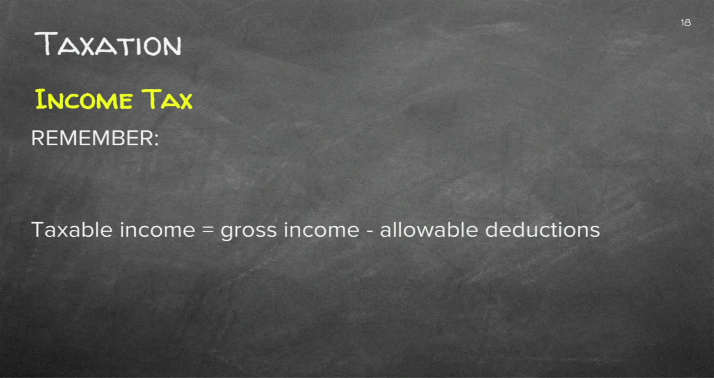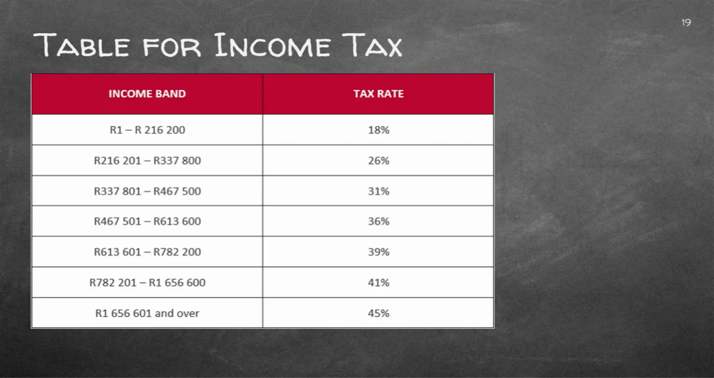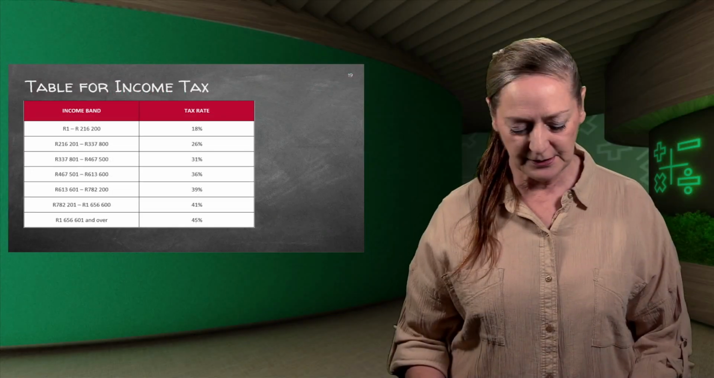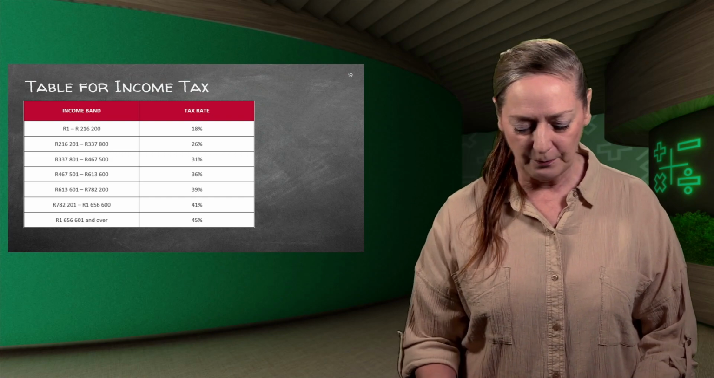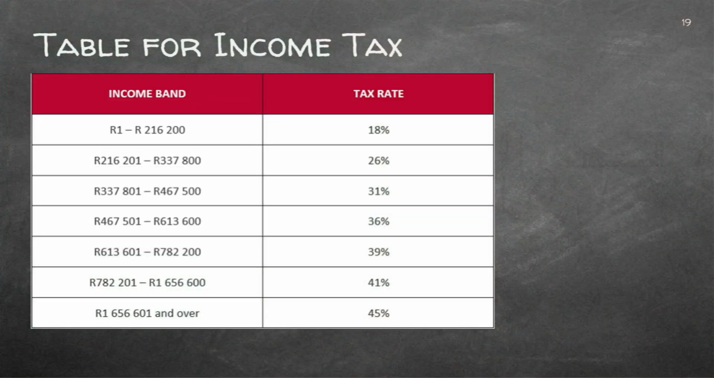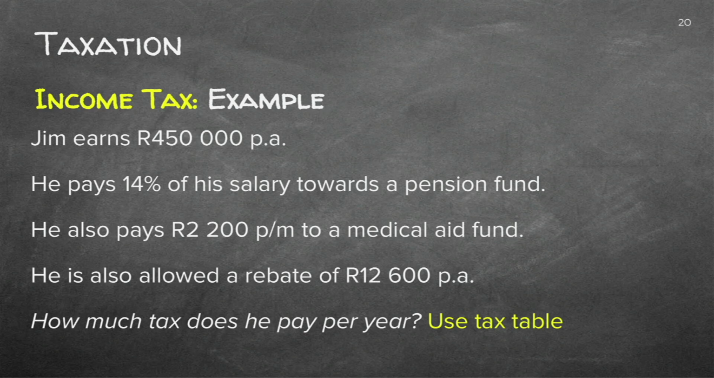Remember, your taxable income will be your gross income minus the allowable deductions. They will always give you a tax table like this, so you can see that people are paying different percentages of tax, and the higher their salary is, the more tax they pay. So let's look at an example.